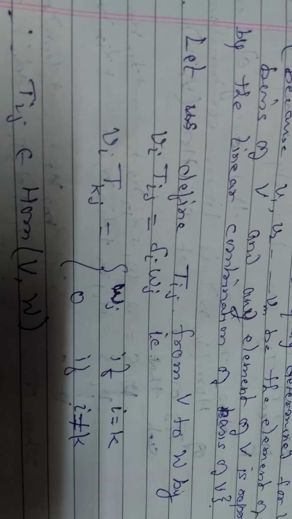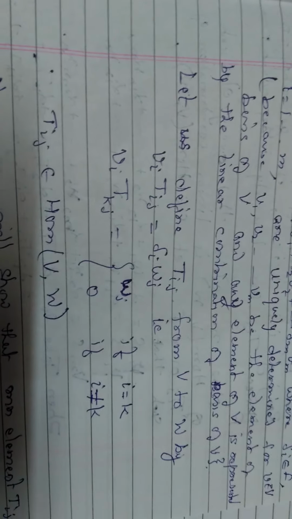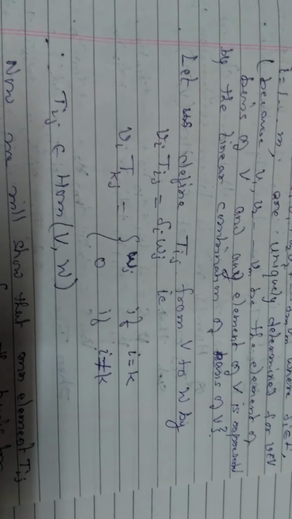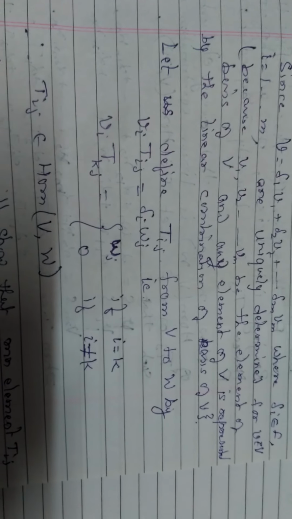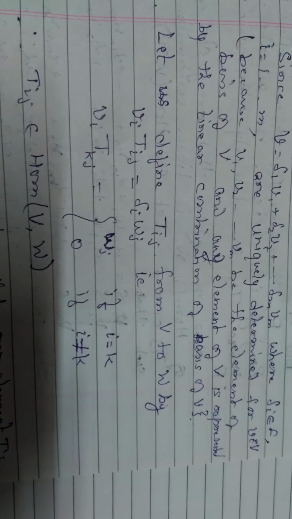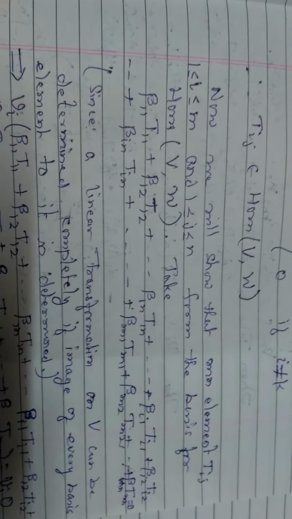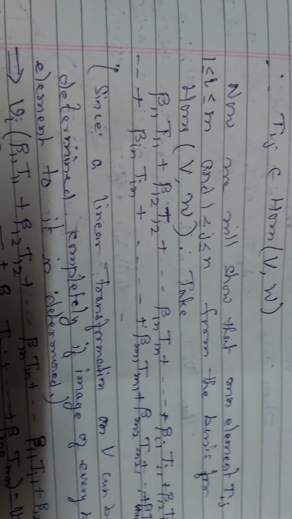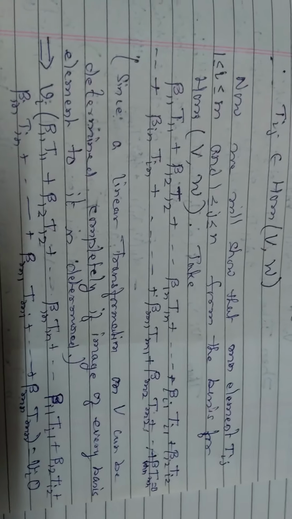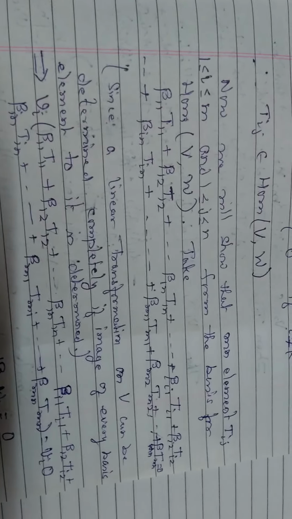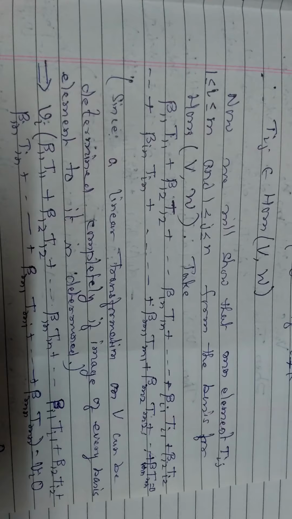Let us define Tij, the transformation from V to W, by vi Tkj equal to wj if i is equal to k and 0 if i is not equal to k. Tij belongs to Hom(V, W). Now we will show that the mn elements Tij, i varying from 1 to m and j varying from 1 to n, form the basis for Hom(V, W).